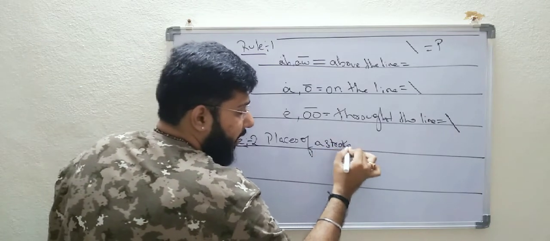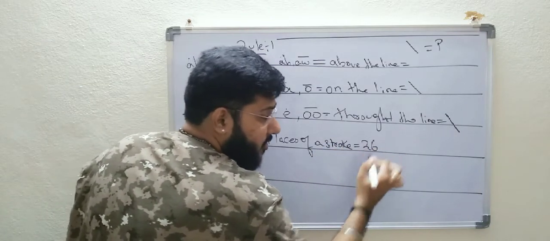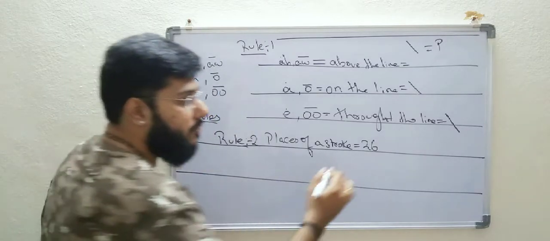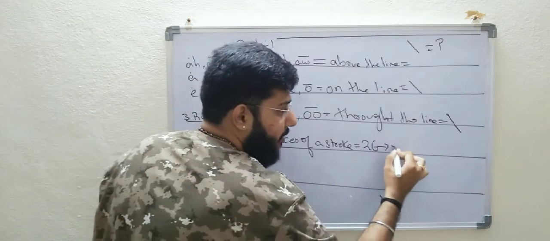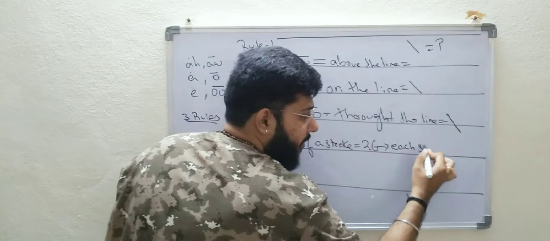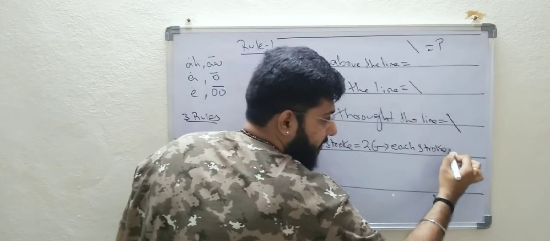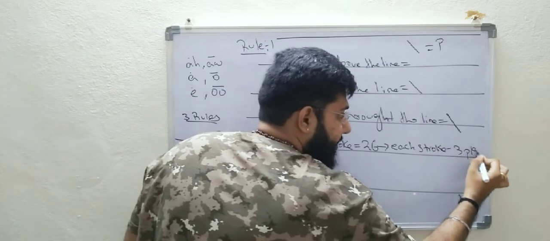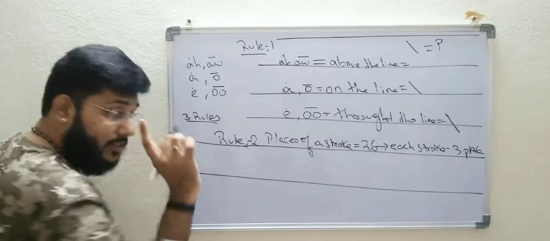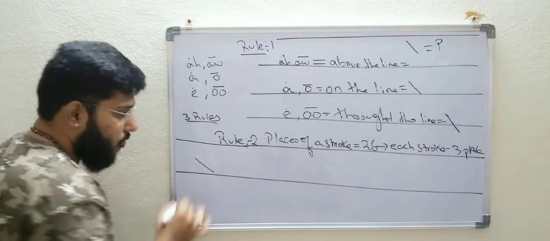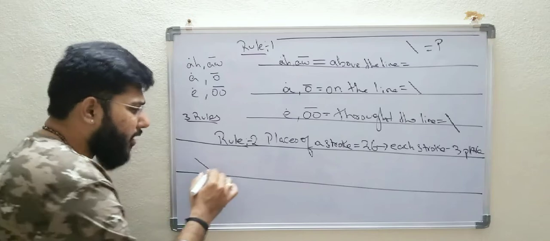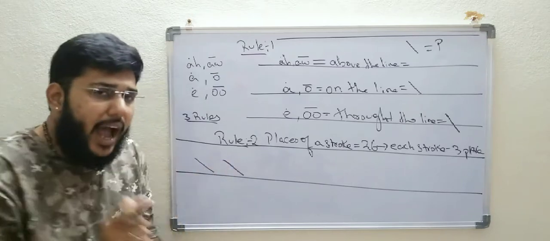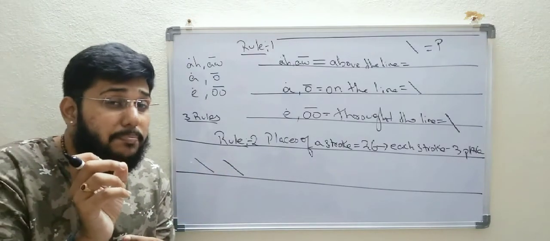Actually we have 26 strokes, and for each and every stroke we have 3 places. Let us take an example of the first stroke, the P stroke. The P and the B are both one and the same. I'll explain how to place.